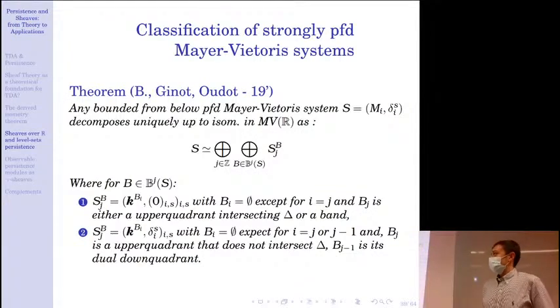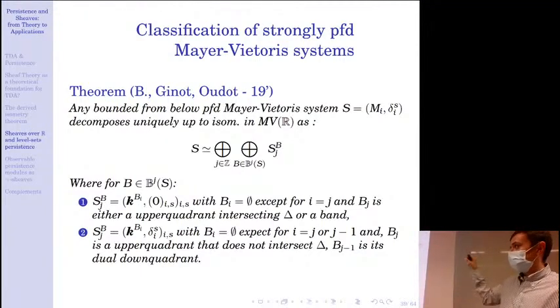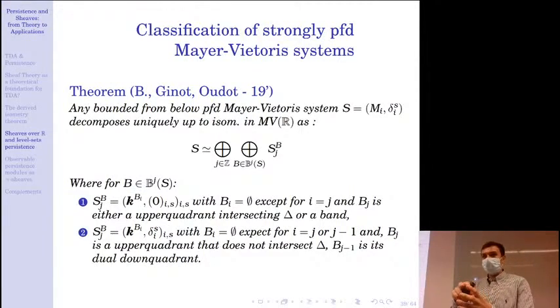So now we see that we have a decomposition at each degree, but we don't know how this decomposition extends at the level of the Mayer-Vietoris system category.